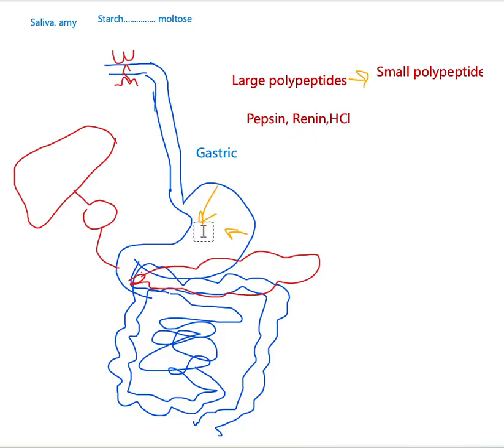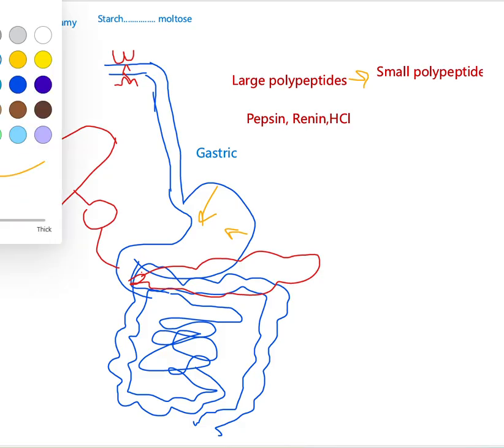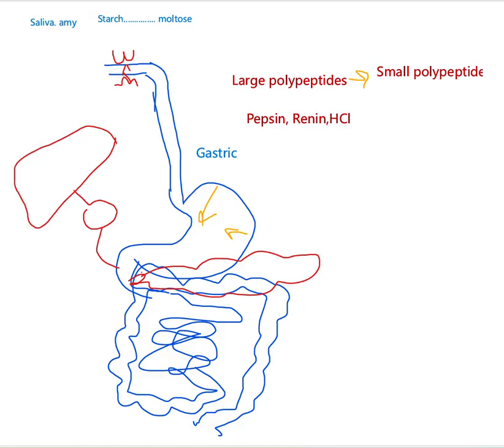And then what happens? The food is mixed with this gastric juice, and after mixing, we call it chyme. Now this chyme comes into the small intestine. The first part of the small intestine is called the duodenum. For this duodenum, two kinds of juices are going to be secreted.